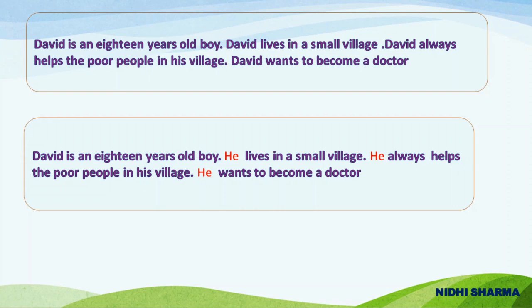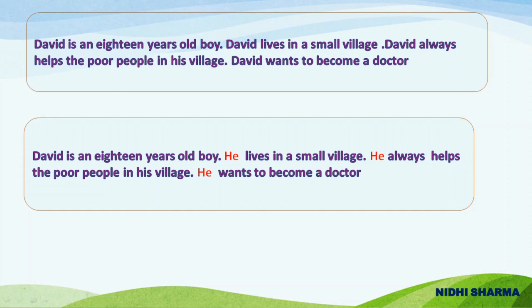Now, let's take some more examples. Now, let's read this paragraph here. David is an 18 years old boy. David lives in a small village. David always helps the poor people in his village. David wants to become a doctor. Now, we see that in this paragraph, we are repeating the word David again and again.